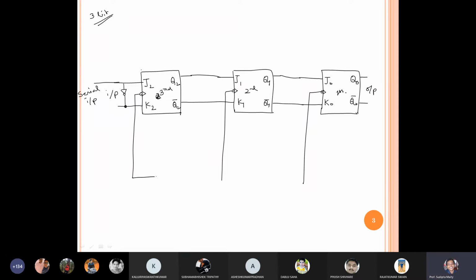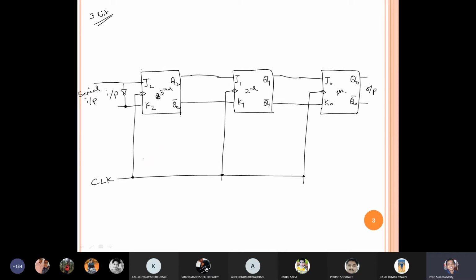Now suppose all clocks are given simultaneously at the same time. So all the flip flops will work simultaneously at the same time. So it is synchronous with clock.